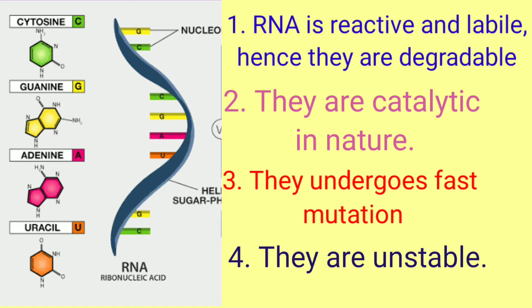But the DNA material is chemically less reactive and structurally more stable than the RNA. Therefore, the DNA is found to be a better genetic material than the RNA. But the RNA also has a catalytic nature. So that is also another property of the RNA that does not allow the RNA to be the genetic material.